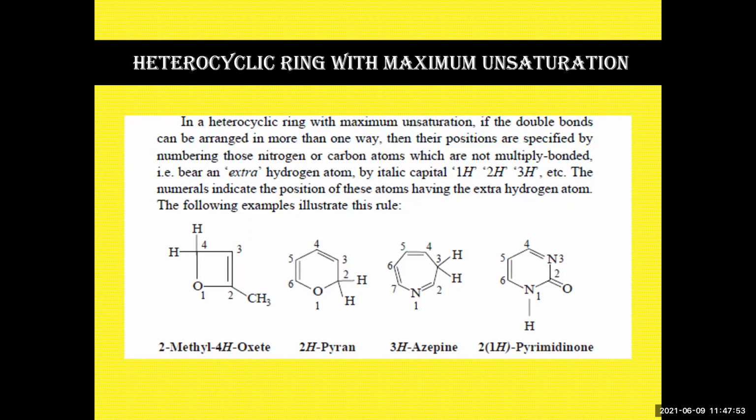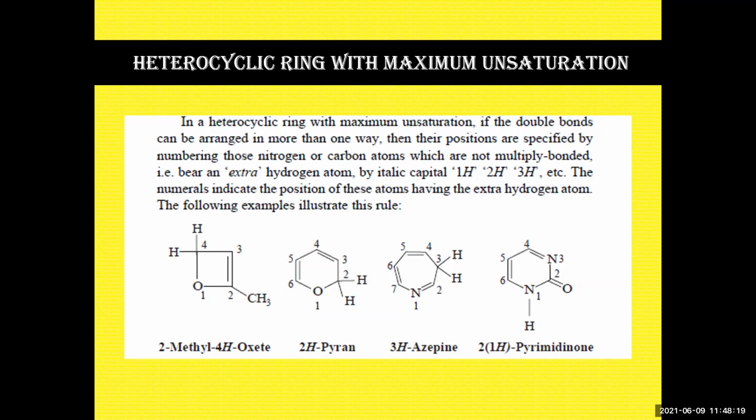So in this first example, it is 2-methyl, because methyl is at the second position next to your oxygen. 4H. Why? Because if you see, the fourth carbon has got an extra hydrogen. That's why it is known as 2-methyl 4H pyran, because pyran is the 6-membered unsaturated heterocyclic ring containing oxygen.